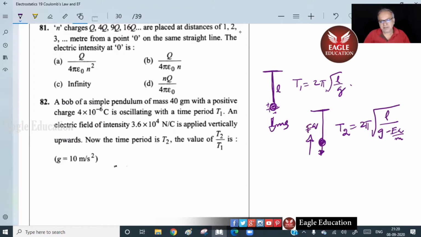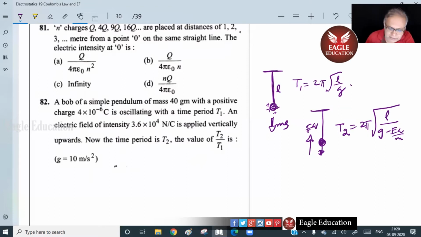Put the values and get the answer quickly. Come on. Everything is there.